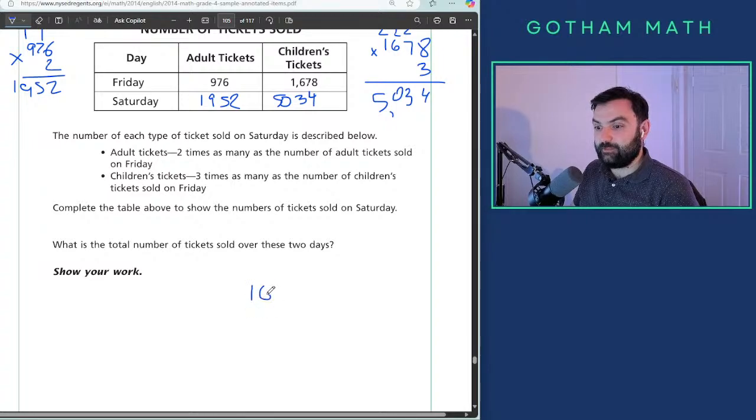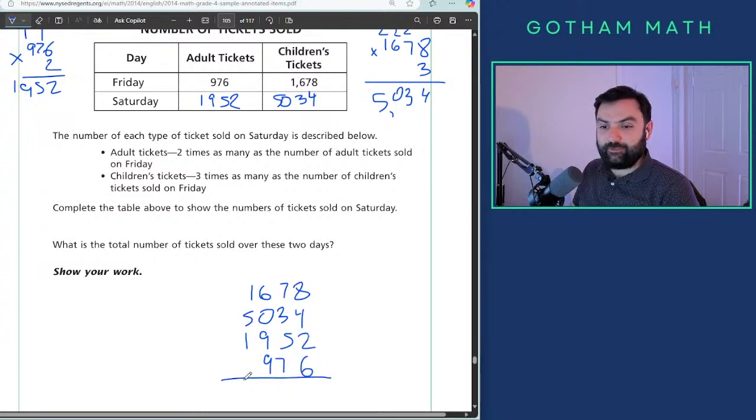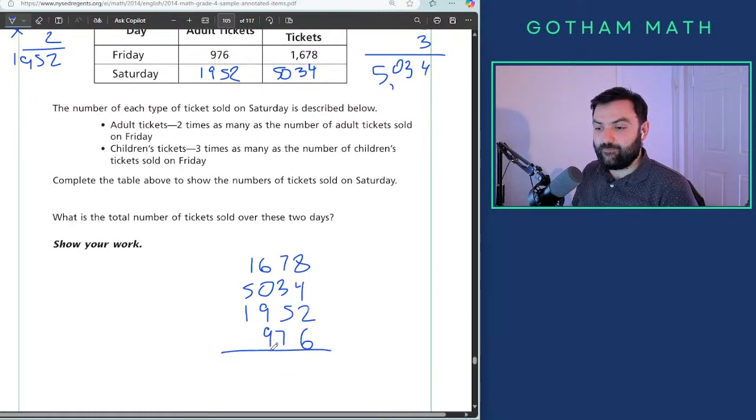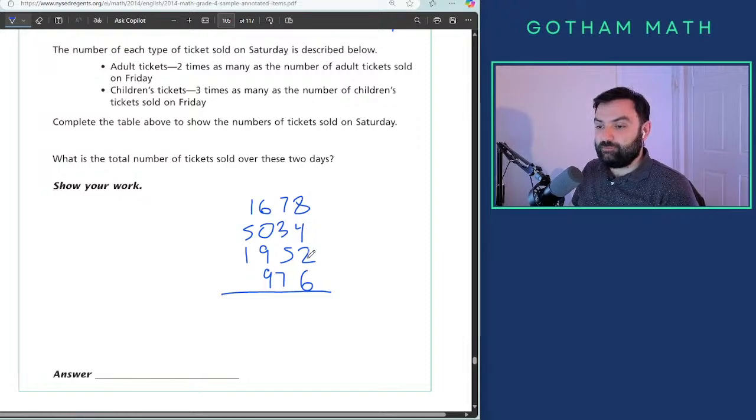Okay, so 1678, 5034, 1952, and 976. Like that? Is that everything? Let me check. Yep. Yeah, that's everything. So let's do it. 2 plus 8 is 10, and 4 plus 6 is 10. 10 and 10, 20. So 0, carry the 2.